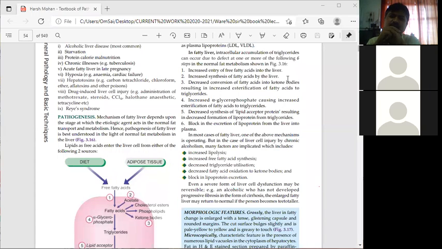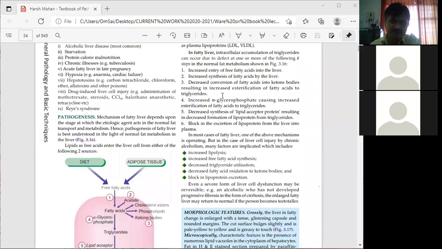If the conversion of fatty acid into ketone bodies is decreased, then ultimately more free fatty acid will get converted into triglycerides. This increased esterification can also cause the fatty liver condition.